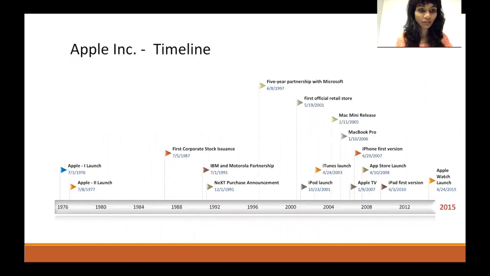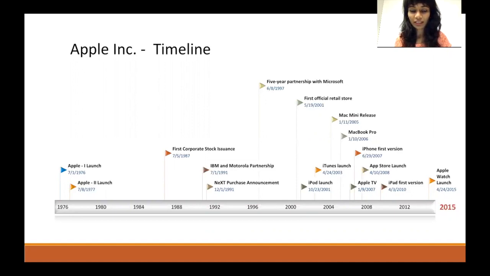Let's look at the timeline of the Apple. Apple was founded in 1976 and they released the product called Apple One in the same year. In 1987, their first corporate stock was issued, and in 1991 they partnered up with IBM and Motorola. In 1997 they entered into a partnership with Microsoft.